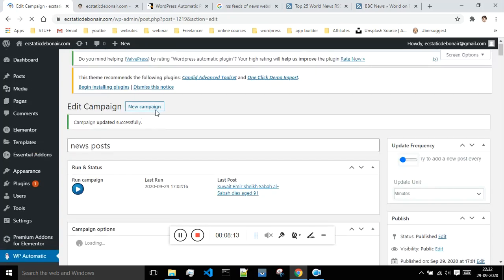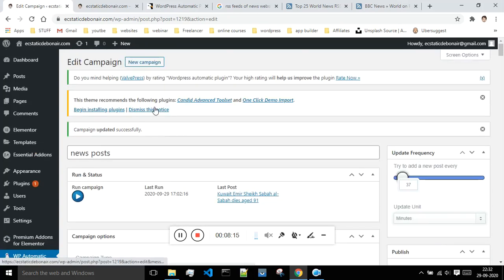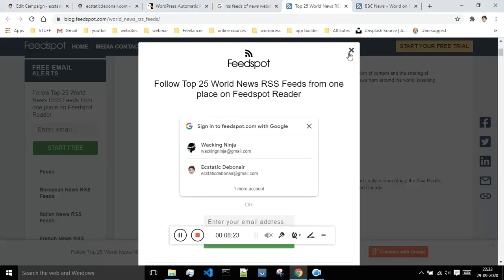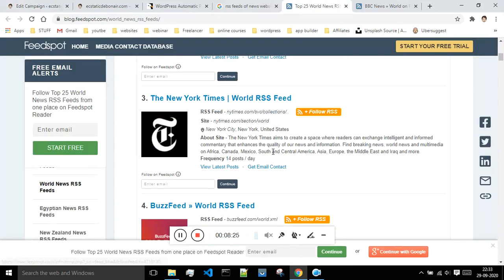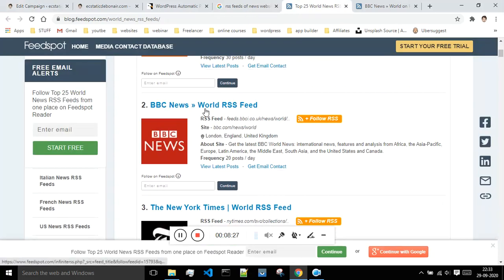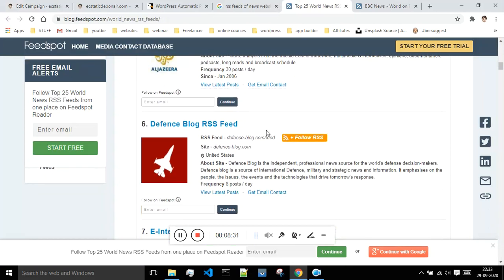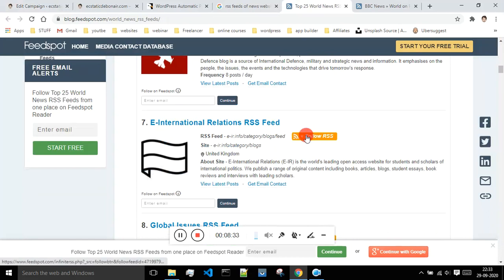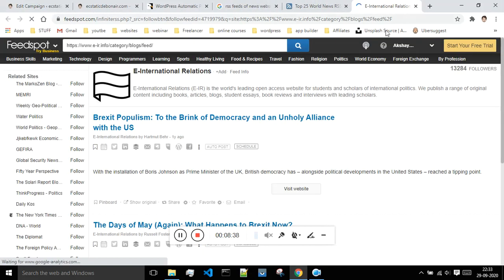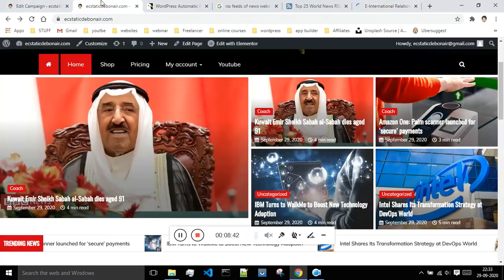If you want to create a new campaign, you can create one for different categories, like for the sports category, for the political category. You just have to come over here and search. Okay, so this is the RSS feed of BBC News, then this is the New York Times, this is BuzzFeed. So there are a lot of options. You just have to click on this follow RSS and pick the RSS feed. Okay, so just pick this RSS feed and put it in your new campaign.